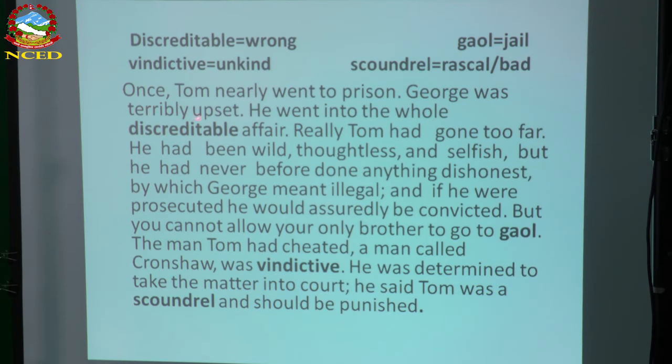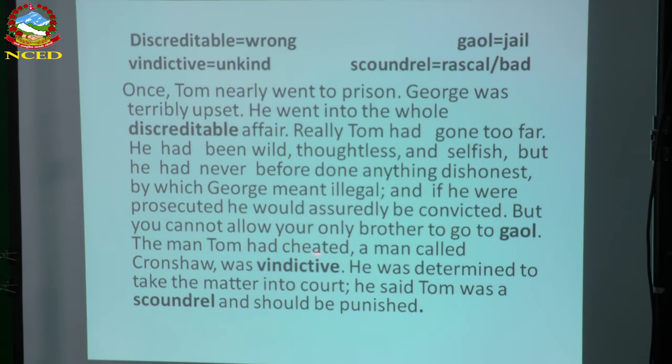Let's continue. Once Tom nearly went to prison. One time, not only that, once Tom nearly went to prison and Judge was terribly upset. He went into the whole discreditable affair. Really, Tom had gone too far. He had been wild, thoughtless, and selfish, but he had never before done anything dishonest, by which Judge meant illegal. And if he were prosecuted, he would assuredly be convicted.